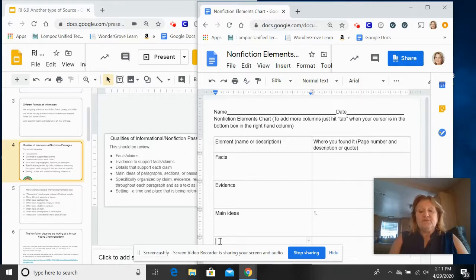The next thing is really super important. So the next one is specific organization of non-fictional text. So non-fictional text contains often photographs, charts, graphs. In addition, it's organized by heading, subheading. Oftentimes there's a table of contents. A lot of times there's indexes. So in this particular instance, we don't have indexes because this is a passage. It's not the entire book of Children of the Dust Bowl. If it was, then we would probably have an index, a table of contents, etc.